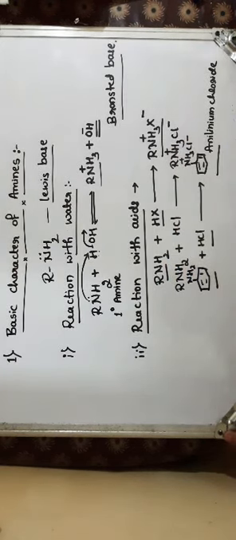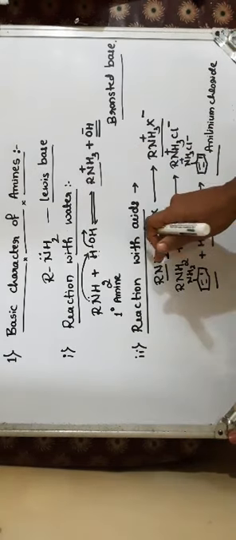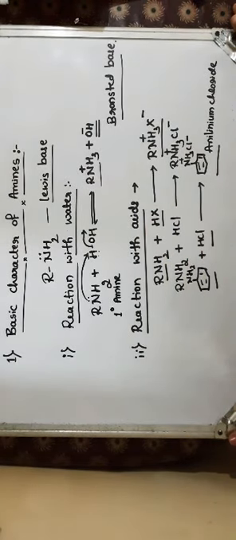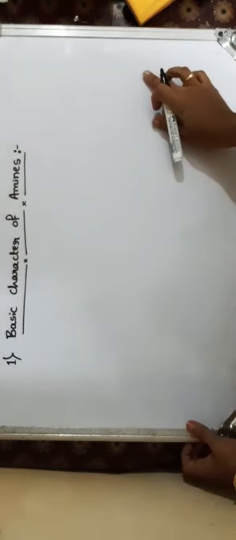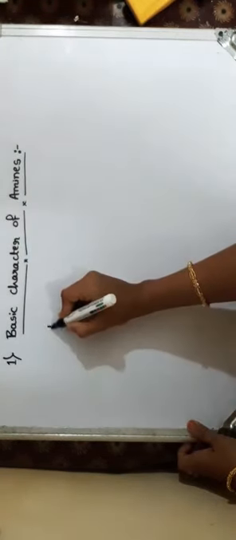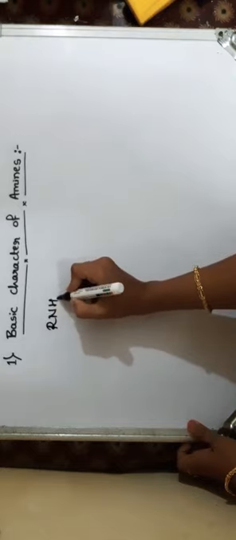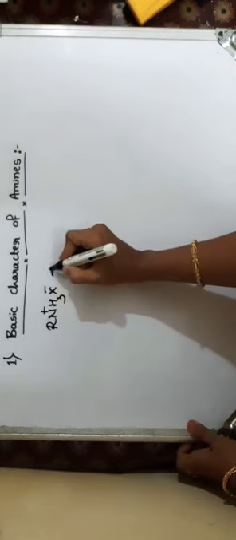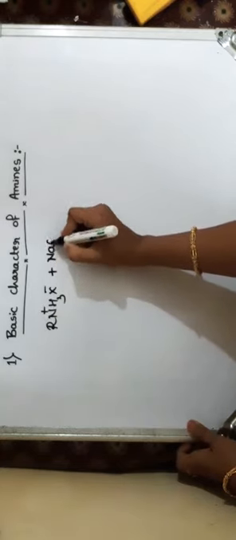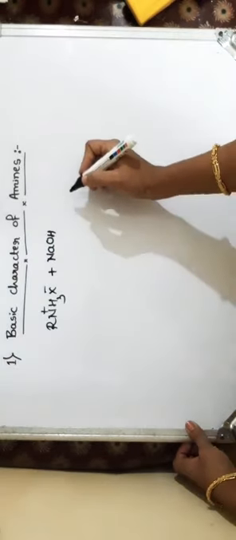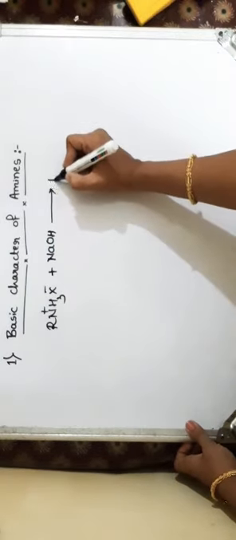This is another reaction which shows the basic nature of amines. These amine salts, like RNH3 plus X minus, on treatment with a base, sodium hydroxide, regenerate the amine.